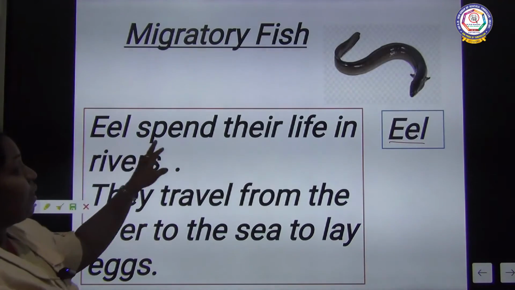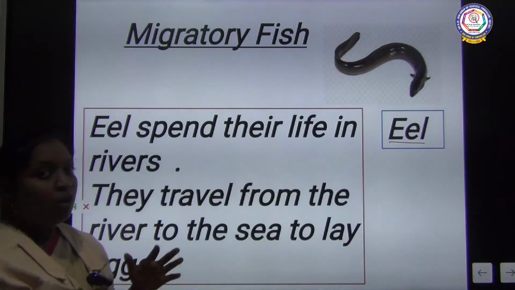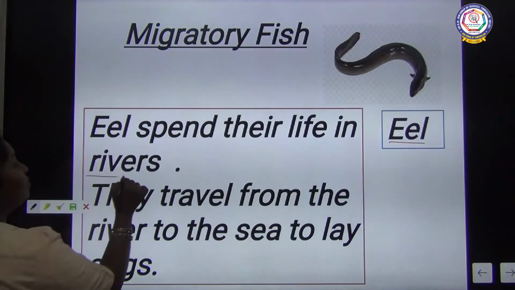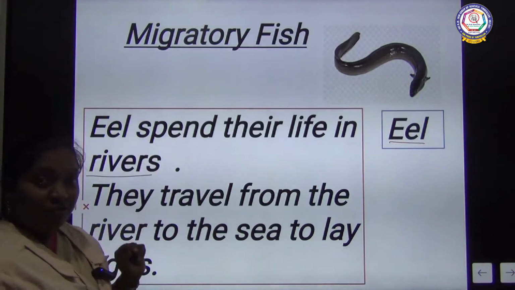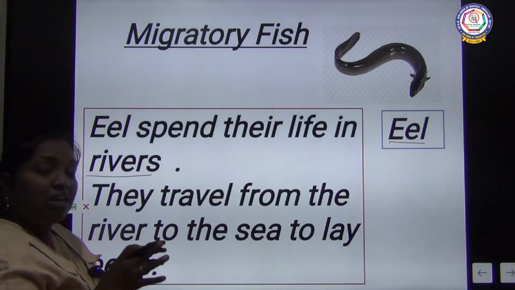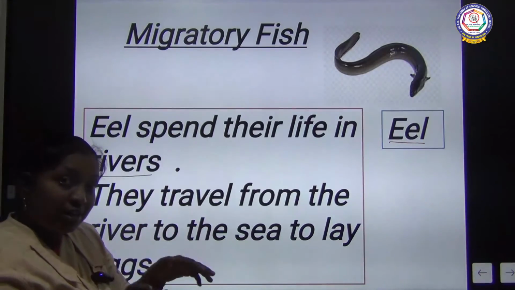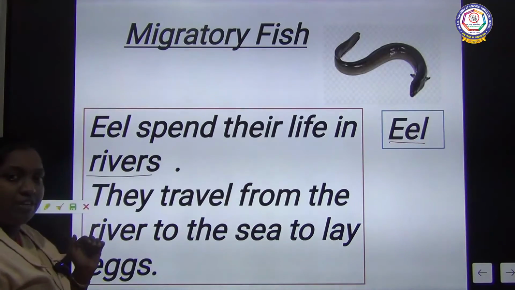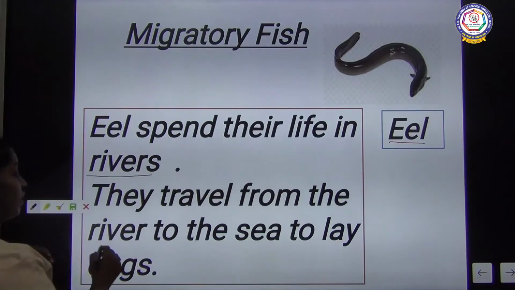Eels spend their life in rivers. Normally all fish live in water. So in the river it will live. Which fish? Eel fish. It resembles a snake, but actually it's not a snake, it is a fish. The name of the fish is eel. Its living place is normally water, especially the river. Then what is special? They travel from the river to the sea.